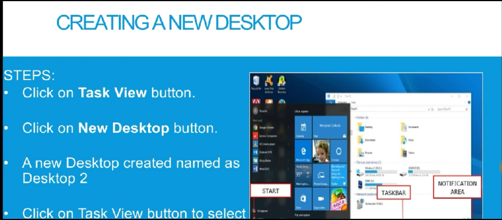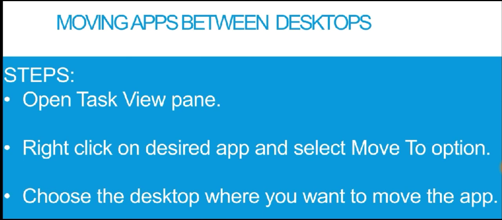Number 1, click on the task view button. Then number 2, click on new button. First you have to click on the task view button that will be present in the task pane in your desktop, that is on the bottom. Next you will click on new desktop button. There is a new desktop option. A new desktop is created, named as desktop 2. You can change the name of your desktop also. Click on the task view button again to select the required desktop. Now your task view will have 2 desktops. You can select accordingly.